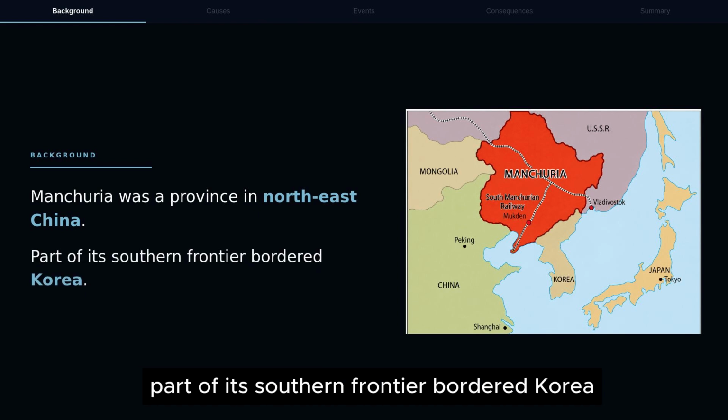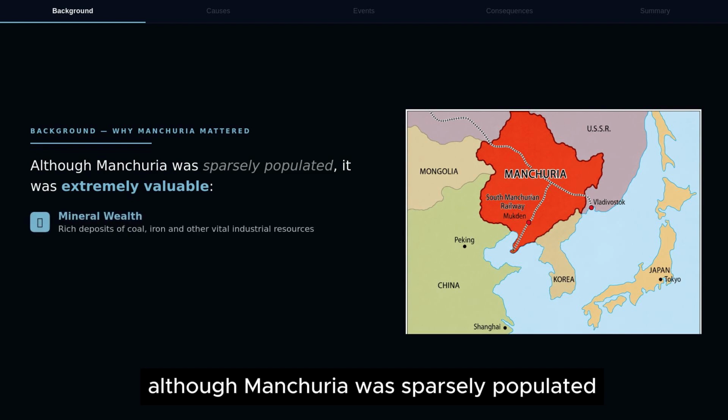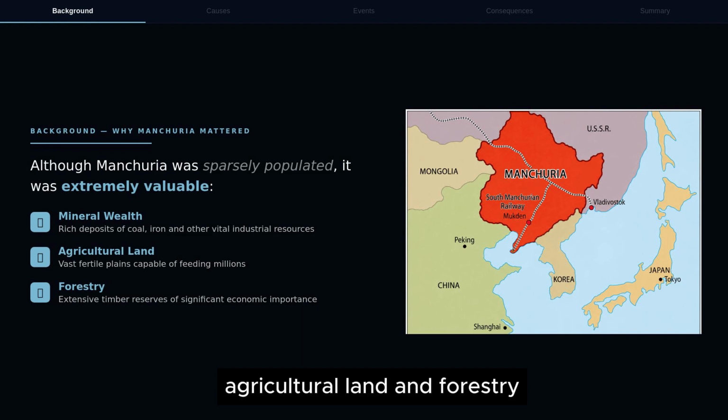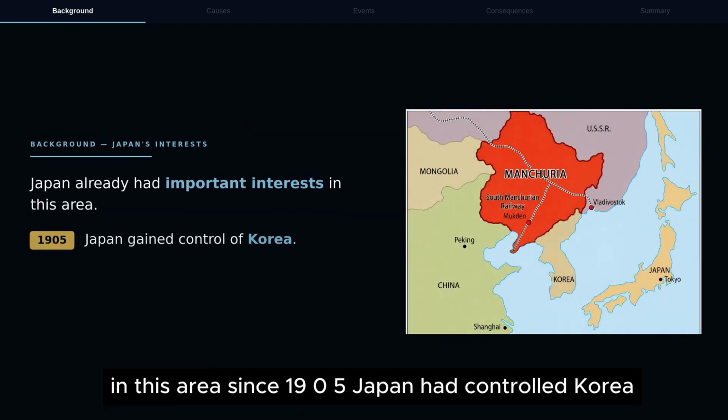Manchuria was a province in northeast China. Part of its southern frontier bordered Korea. Although Manchuria was sparsely populated, it was extremely valuable. It was rich in mineral wealth, agricultural land and forestry. Japan had important interests in this area.